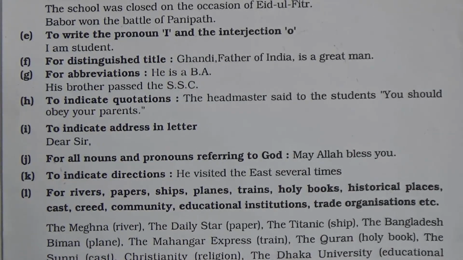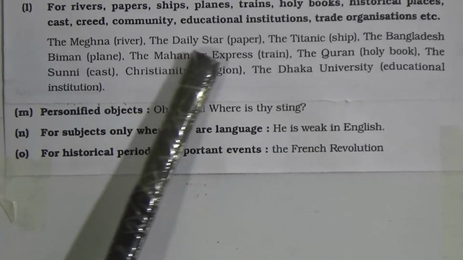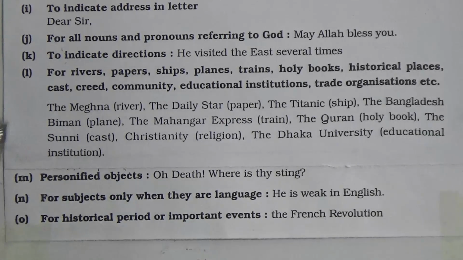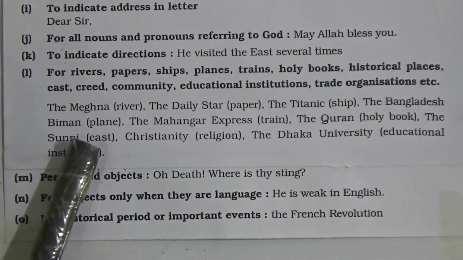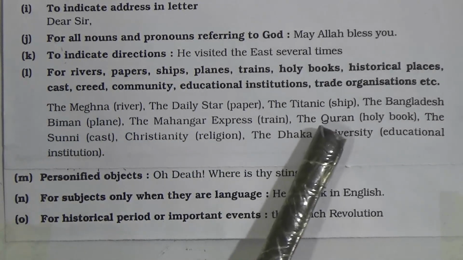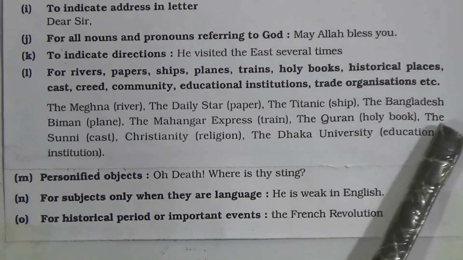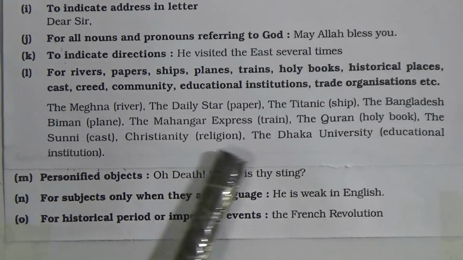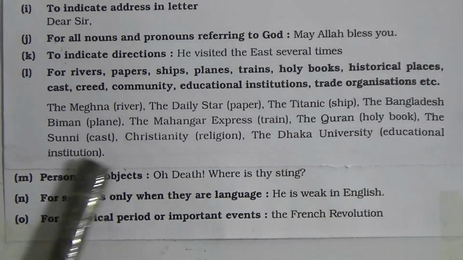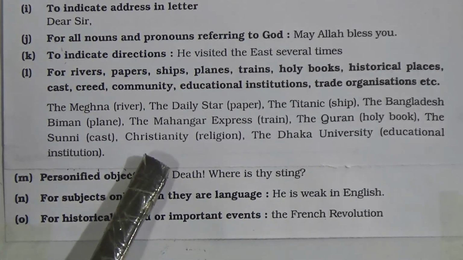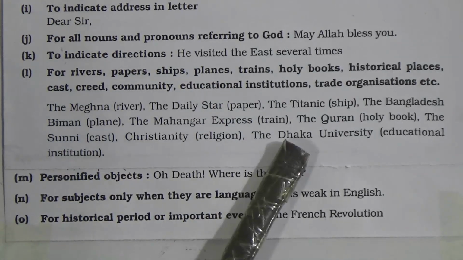We all know that. Now look, the Meghna is the name of a river, the Daily Star, the name of a newspaper, the Titanic, the name of a ship, the Bangladesh Biman, the name of the plane, the Mahanagar Express is the name of a train, the Quran is the holy book of the Muslims, the Sunni, it is the caste, Christianity, this is the religion, the Dhaka University, educational institution. So in these situations you will use capital letters.